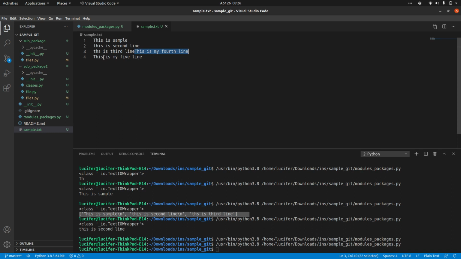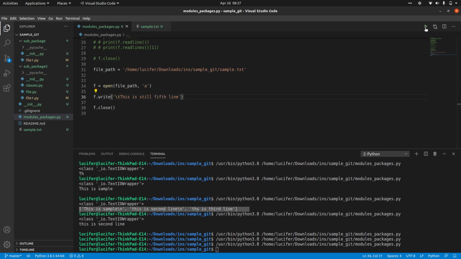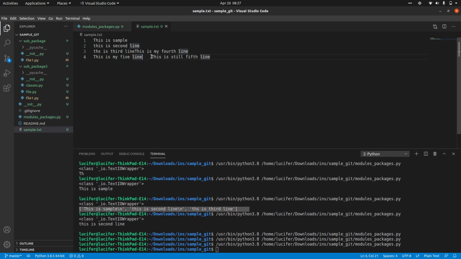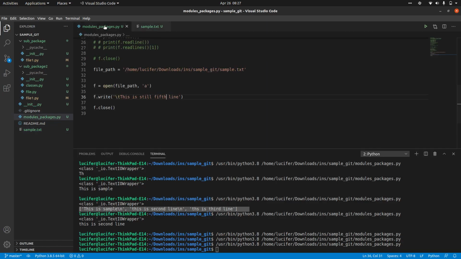Here we have given \n, so it is giving me the next line. You can try that with the \t as well. This is still the fifth line. If I run this, you can see it just added a tab space and then the content. So this is simple append mode.